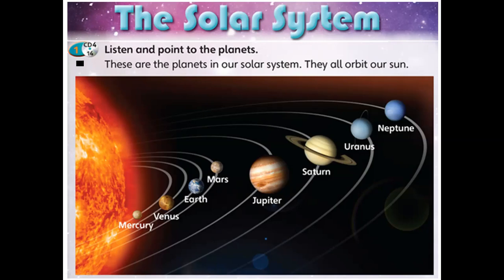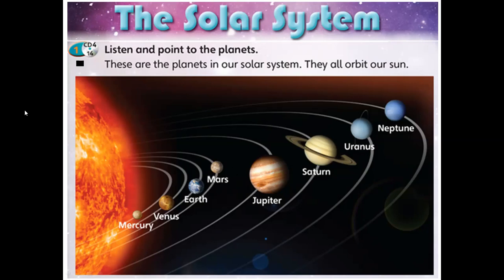Then Jupiter. Then Saturn. Then Uranus. And the last one, Neptune. Okay, so try to remember these words, and they are all the planets we have in our solar system.